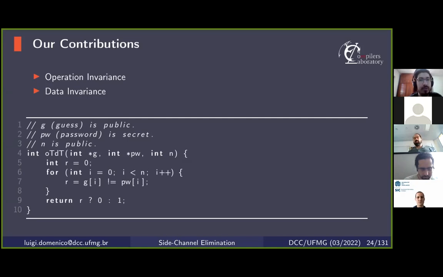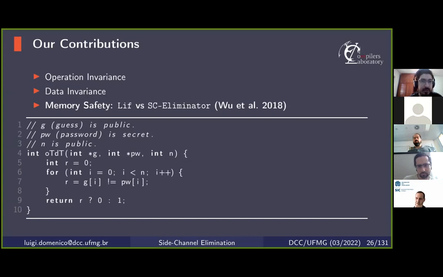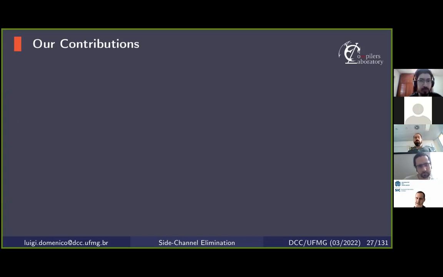But we would also be introducing another kind of vulnerability, which could be exploited in other ways by an adversary. So we call transformations that do not introduce out-of-bounds access memory-safe transformations, which is not the case, for instance, of the transformation proposed by Wu et al. in 2018. And still in contrast to the work of Wu et al., our approach can handle general unbounded loops.